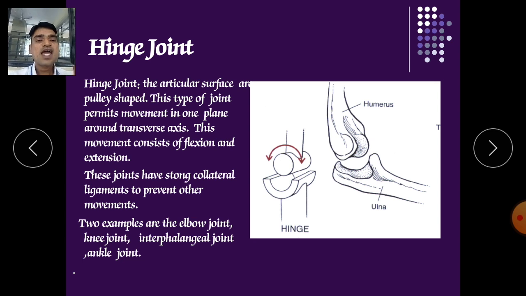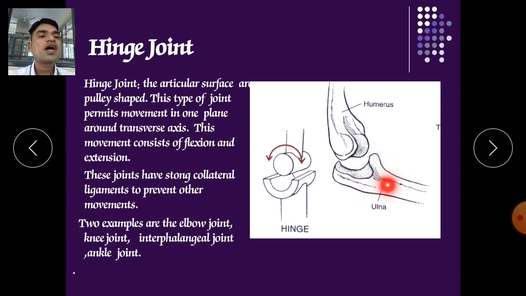These joints have strong collateral ligaments. Here you can see these strong collateral ligaments prevent other movements. There is only one movement, only in one direction they will move, like this. In the knee joint, it will move only backward and straight. So it won't move beyond its limits.